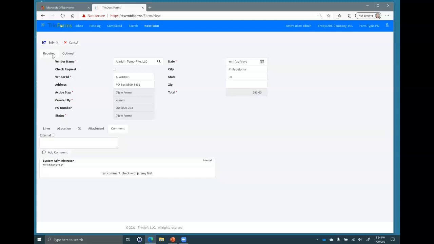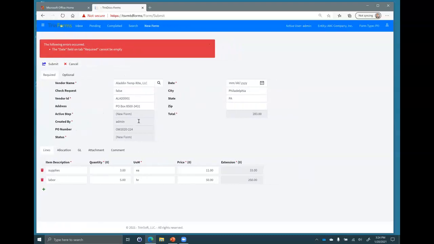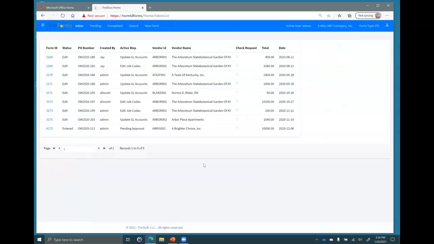It's all set. Now I'm going to submit up at the top my actionable items. What I can do as a user right now on this form is here. I'm going to hit submit, and watch what's going to happen. Now remember, I didn't do the date. So I hit submit. It says, oh, hold on, your required field is not filled out, right? The date field. So good feedback to the user right away on that validation. I can come down here and go ahead and enter my date, come back and submit, and there we go. That form has been submitted.